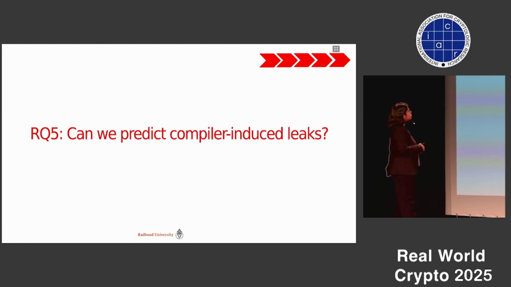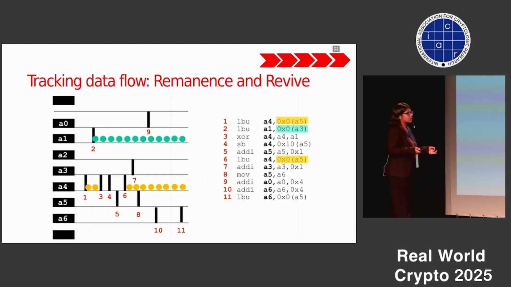So now we come to the last part, a more interesting part that we are still exploring: can we predict these compiler-induced leaks just by viewing these data interactions? For this, I would like to first start with a toy example, where these are 11 assembly instructions.